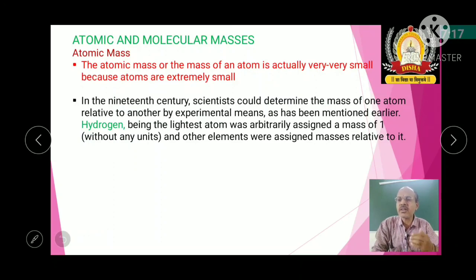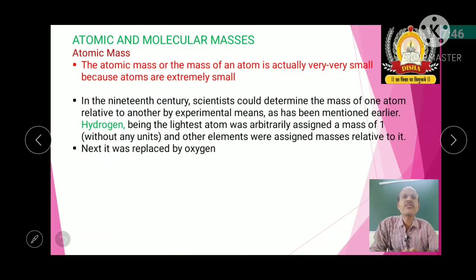What is the reason behind it? Because hydrogen does not react with many of the elements, many of the atoms. Therefore hydrogen as a standard was ruled out because of this drawback. Then immediately oxygen replaced it.